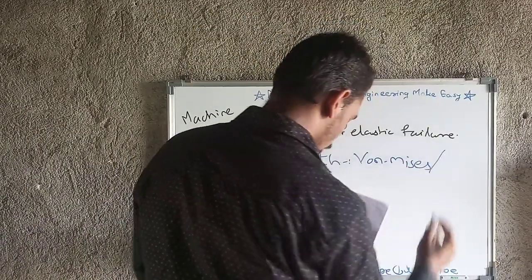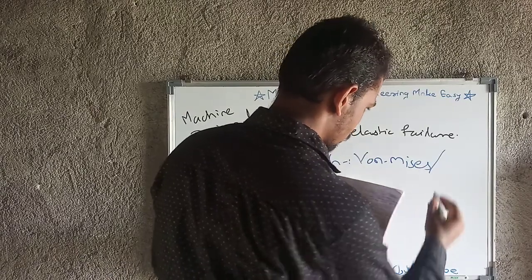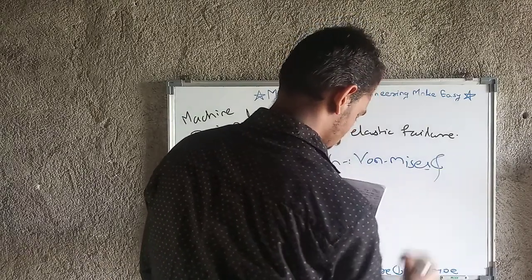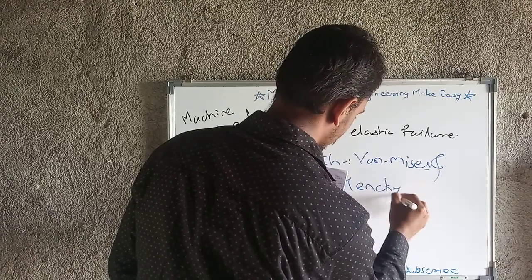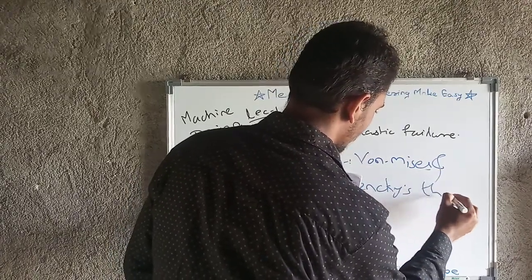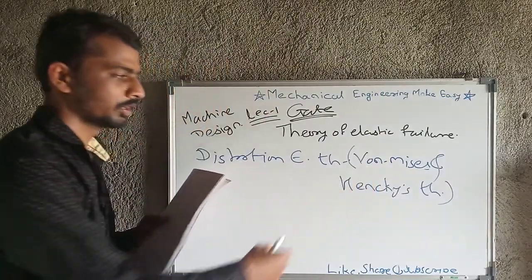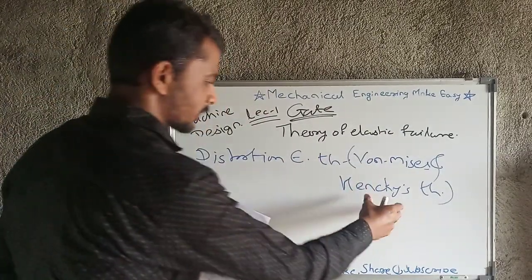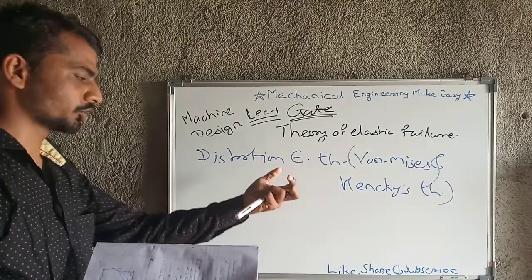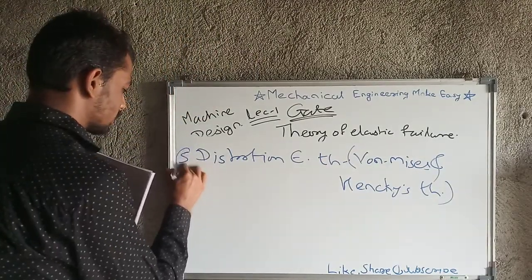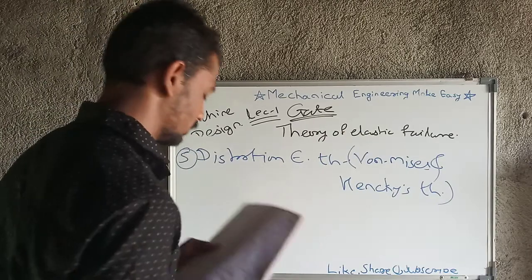Von Mises and Henke's theory. If you want the spelling, then look at the board. I have written the spelling here also: von Mises and Henke's theory. This is nothing but the distortion energy theory. This is the fifth theory and the last theory of elastic failure.